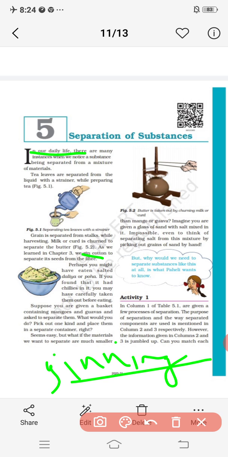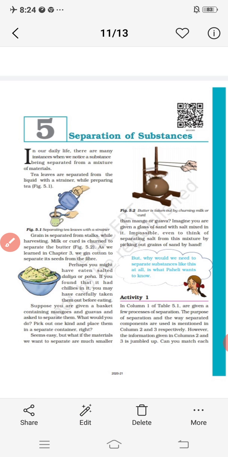In your daily life, you separate tea from tea leaves, you separate grains from the stalks, you separate butter from the milk and curd. Also you separate the seeds of cotton by the process of ginning. So everything that we find in daily life is nothing but the separation of substances. Again, perhaps you might have eaten salted dalia or poha.